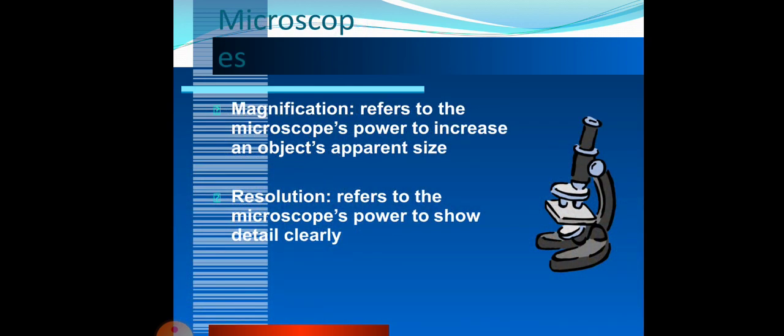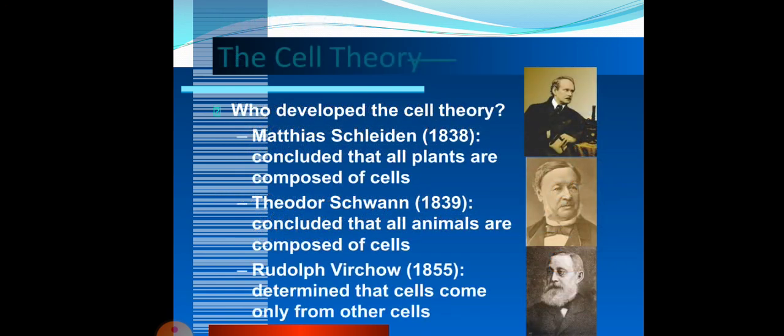Then, with the help of a microscope, magnification of these cells occurs. Magnification refers to the microscope's power to increase an object's apparent size. Resolution refers to the microscope's power to show detailed clarity.